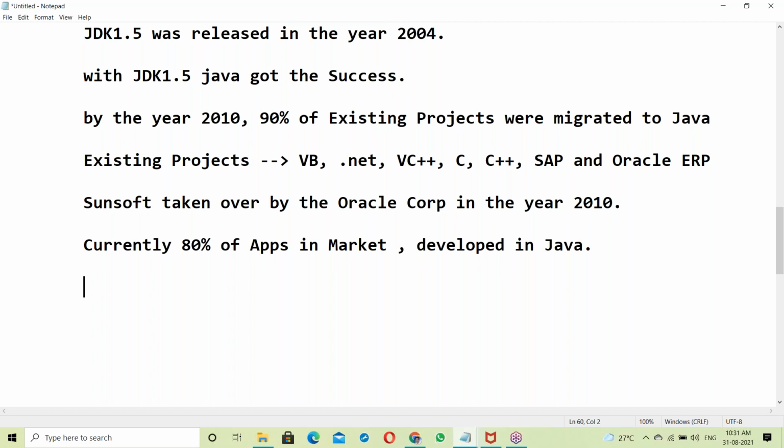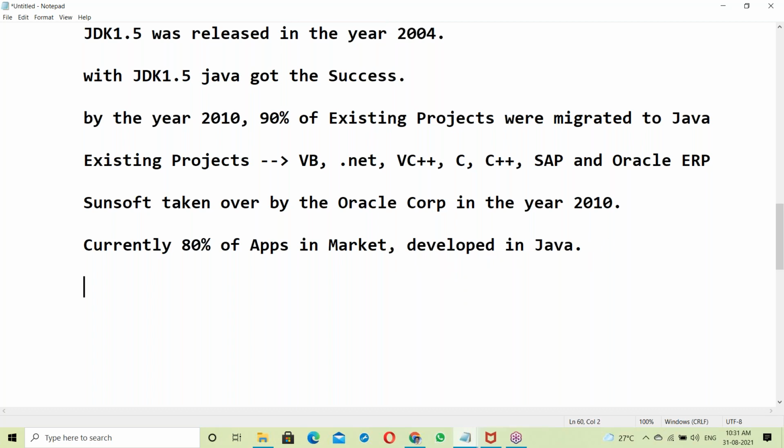Almost every online application is developed in Java: e-commerce applications like Flipkart and Amazon, stock exchange and trading applications, banking applications. So currently 80% of applications in the market are developed in Java.